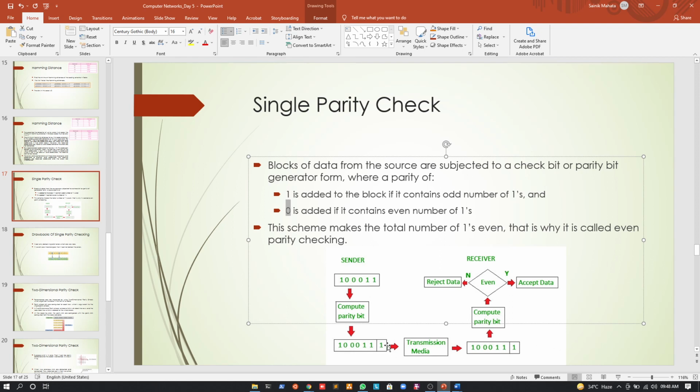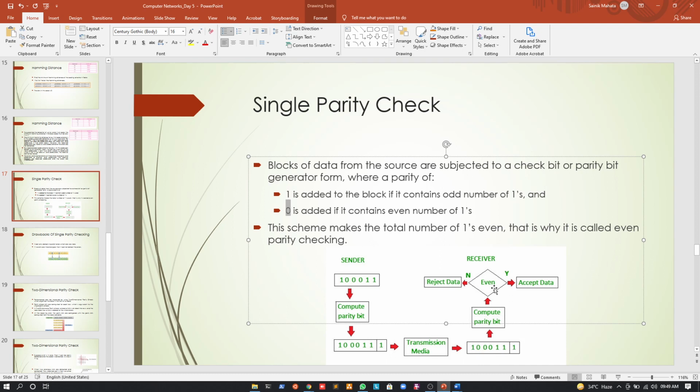Now again, this data is sent through the transmission media to the receiver side. After the receiver receives this data, it will receive the actual data along with the parity bit. So it will calculate the parity bit from the actual data, right?